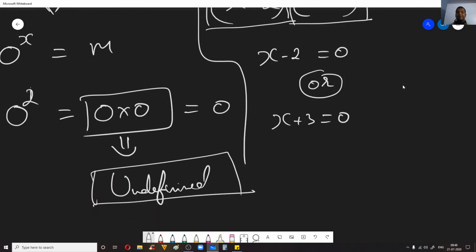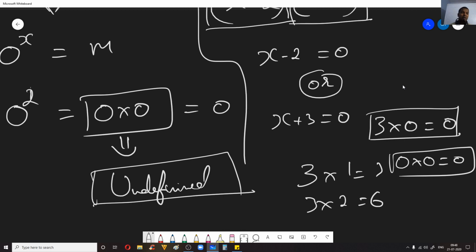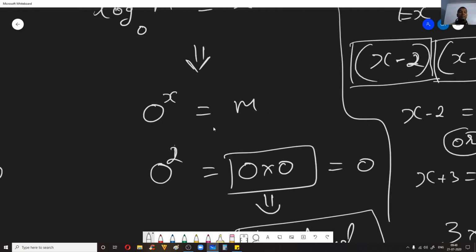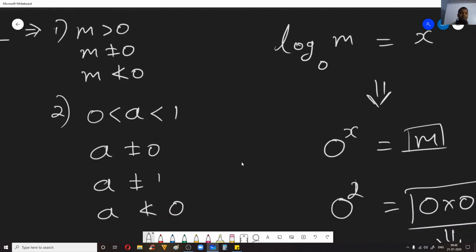The reason is, 3 into 1 we know, 3 into 2 we know is 6, but 3 into 0 is actually 0, okay? 3 into 0 is defined, but 0 into 0 is not defined, fine. So no matter what power you raise 0 to, you won't get a defined value for m. So that is the reason why 0 cannot be taken as a base, fine.